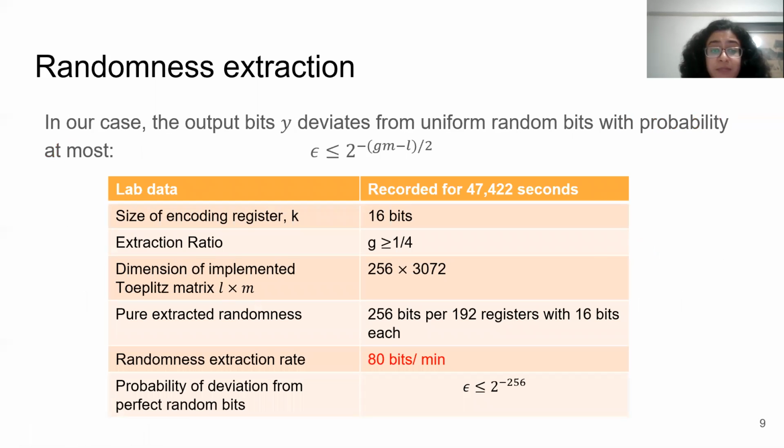Here I have summed up some of the results and the parameter considerations for our experiment. Our size of encoding register is 16 bits. Extraction ratio is greater than or equal to 1/4. Randomness extraction rate is 80 bits per minute. And the probability of deviation from perfect random bits is 2 to the power minus 256.